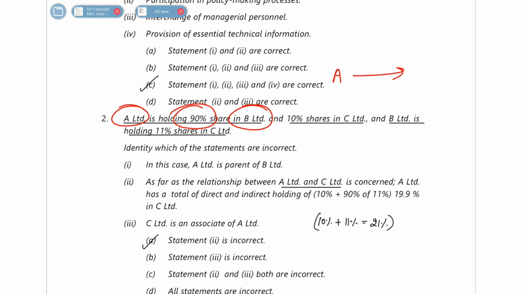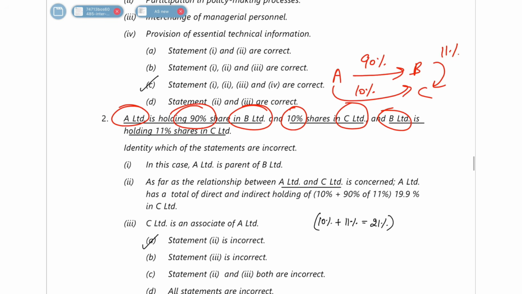Okay. So there is A Limited which is holding 90% share in B Limited and then 10% share in C Limited. So A is holding 10% share in C Limited and B Limited is holding 11% share. And this is the same as what we read in our example number 1, I think. Okay, 11% here. So they are asking, which of the statements are incorrect, you have to find.